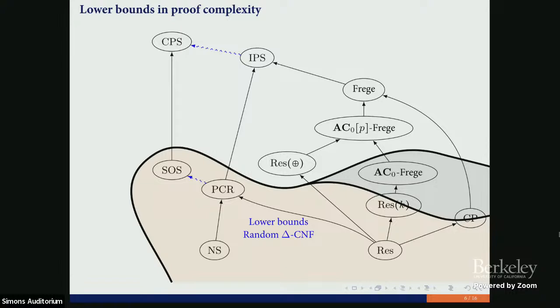And this is one of the important open problems in the whole of proof complexity: to prove a lower bound on random CNF formulas in AC0 Frege. In my opinion, we really need to develop completely new techniques for this problem.